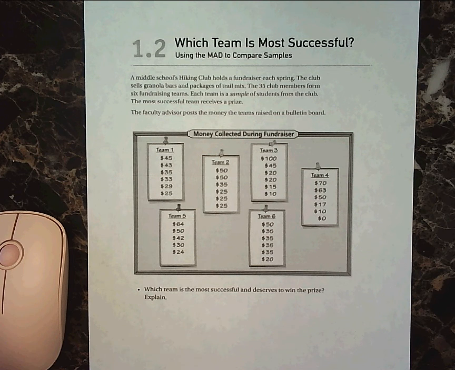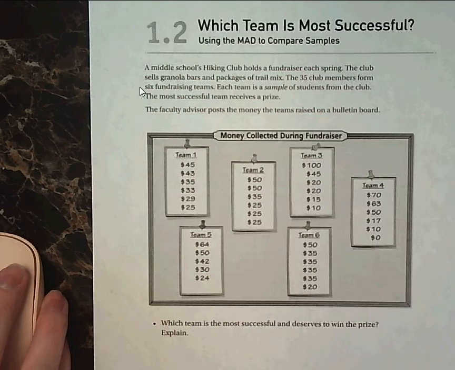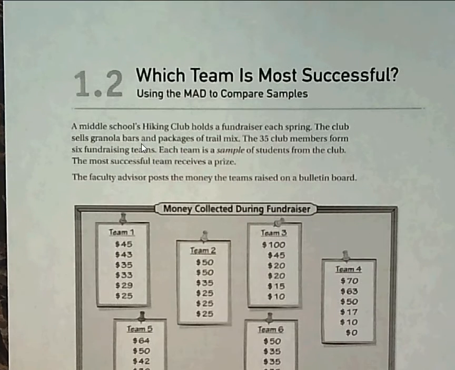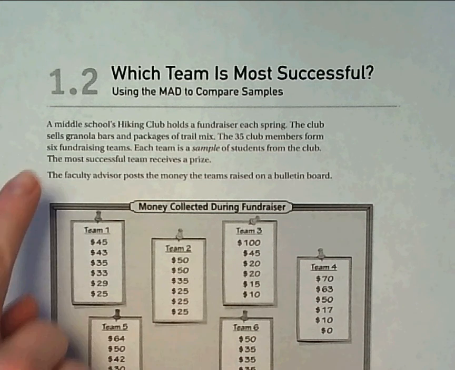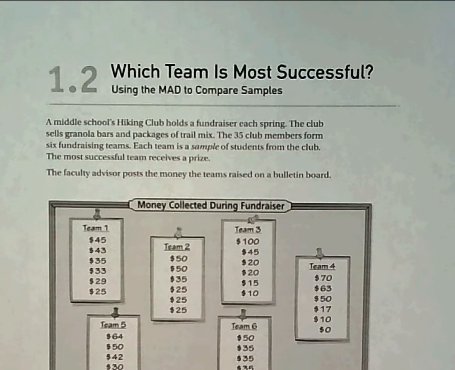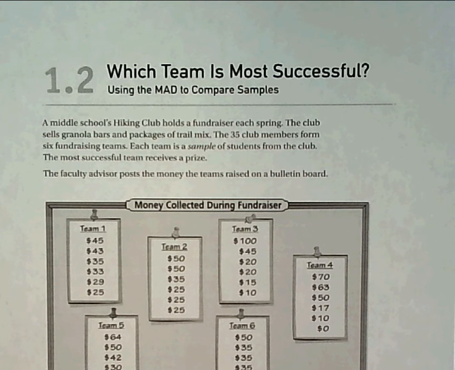Let's take a look. Okay, so today we're going to take a look at a lesson called Which Team is Most Successful, using the MAD to compare samples. So let's take a look at our problem here. It says a middle school's hiking club holds a fundraiser each spring. The club sells granola bars and packages of trail mix. The 35 club members form 6 fundraising teams. Each team is a sample of students from the club. The most successful team receives a prize.